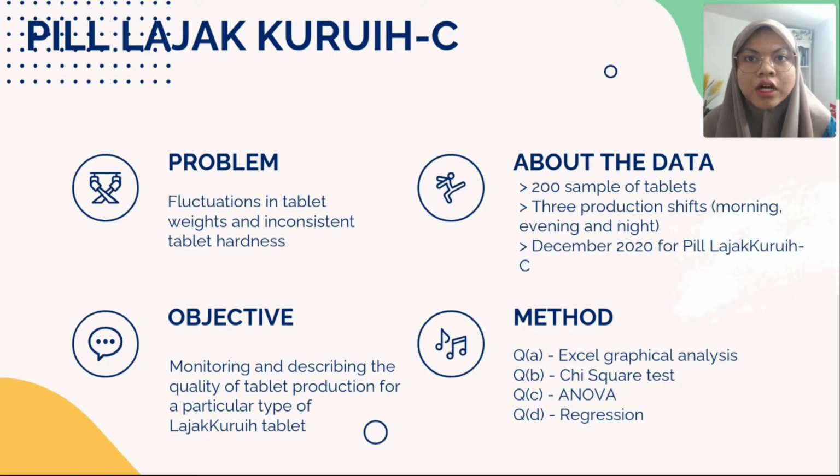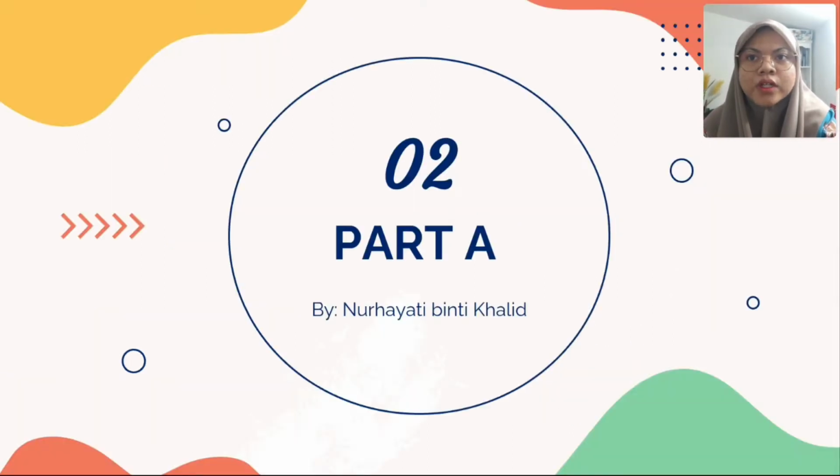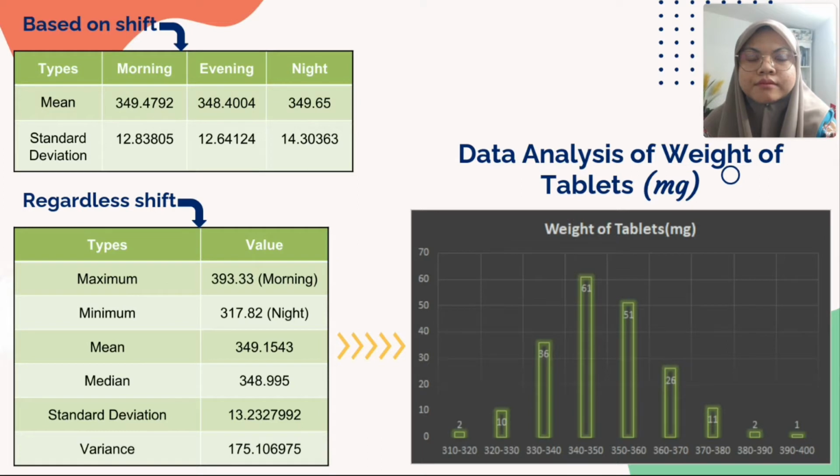For the data, we got 200 samples of tablets for Lajak Kuruih C in December 2020 from 3 production shifts: morning, evening, and night. The methods that we used for each part are Excel graphical analysis, chi-square test, ANOVA, and regression. So I will continue with part A.